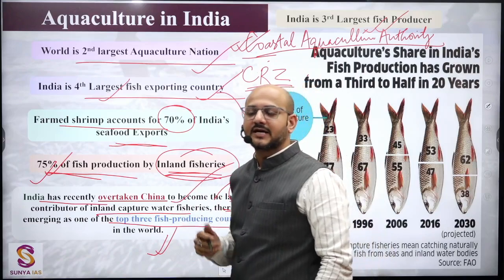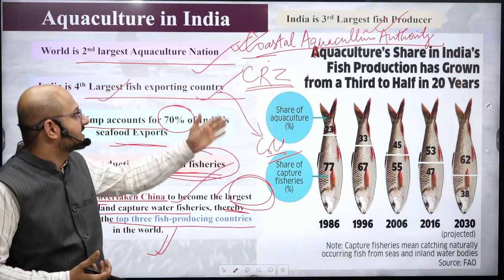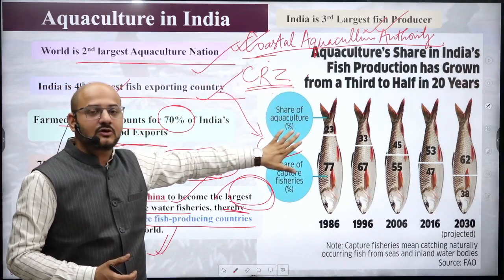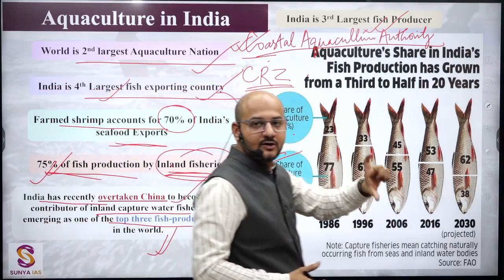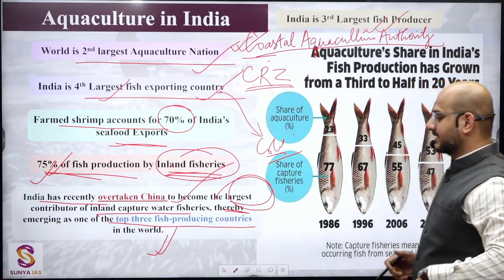So from here we can expect a question that what steps we are doing. You can expect a question from Coastal Aquaculture Authority as well. India's third largest fish producer right now, overtaking China after the China itself.